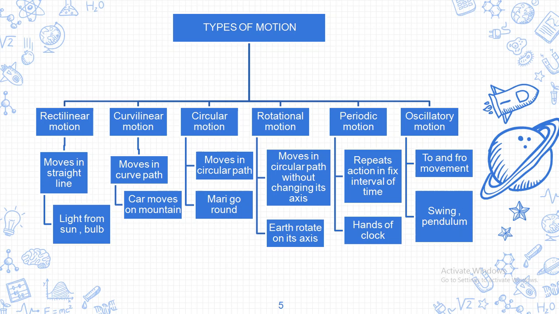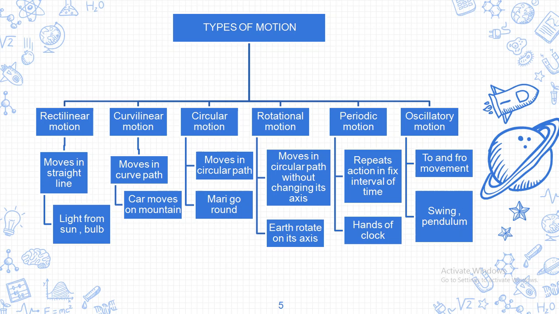Another example, suppose you are playing a catching the ball game. If you throw the ball, you might observe that it is not following a straight path. It is moving in a curved path and reaches your friend. Once again that friend throws the ball, and you observe that it follows a curved path. So it is said to be in a curvilinear motion.